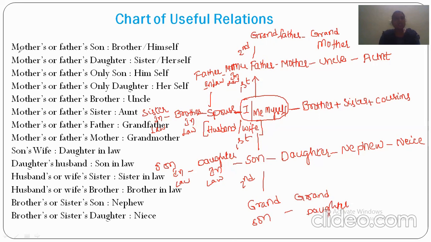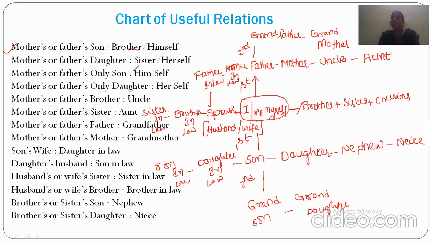As we already know, mother's father's son is brother. These are some of the examples that I have given here. Mother's or father's son means their brother or possibly himself.